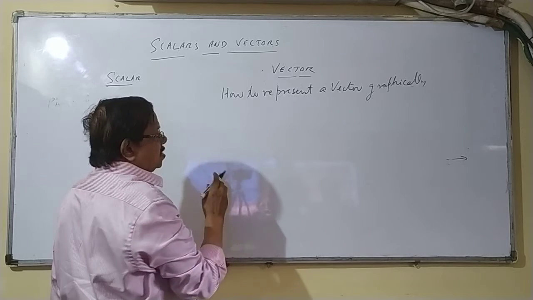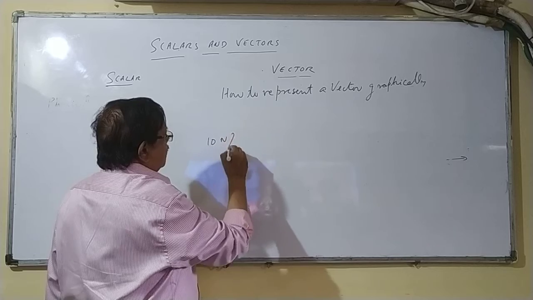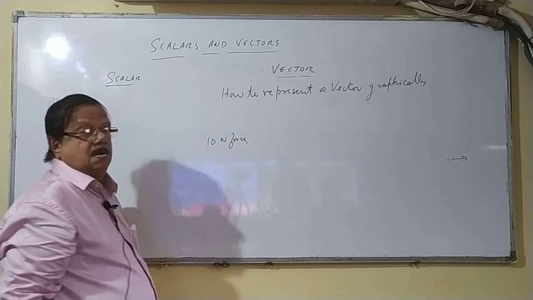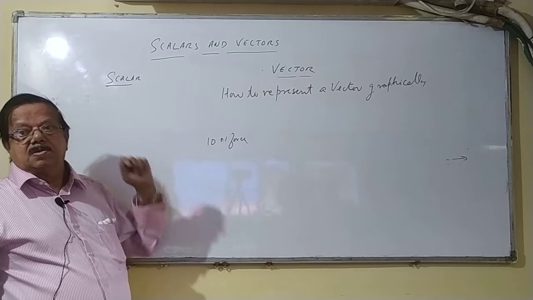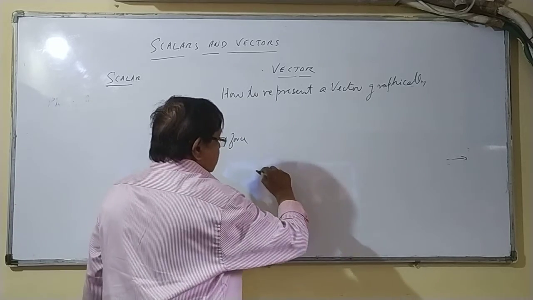Suppose I want to represent a 10 Newton force. I have the magnitude, 10 Newton, but the direction also has to be represented. Which direction will I represent?